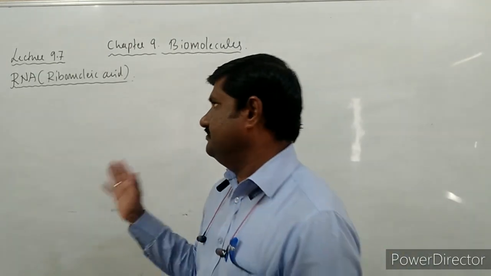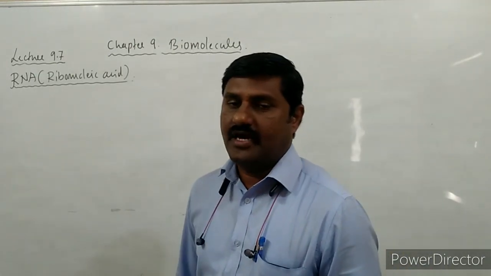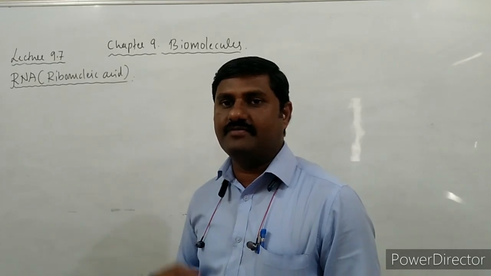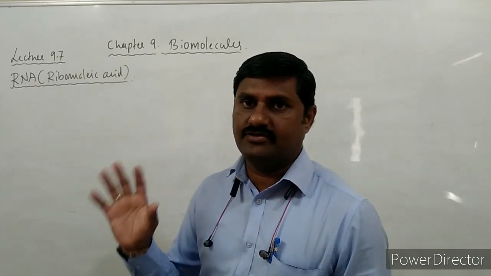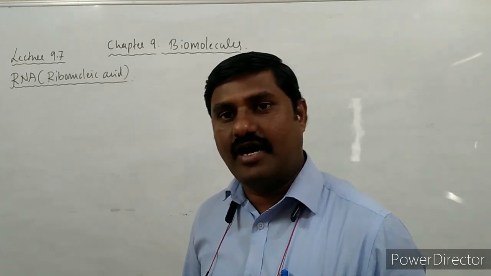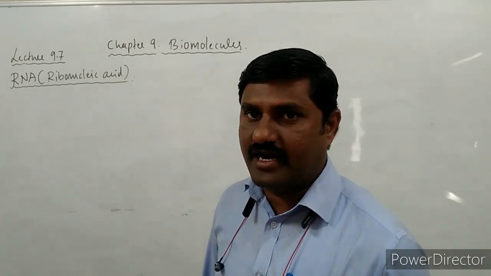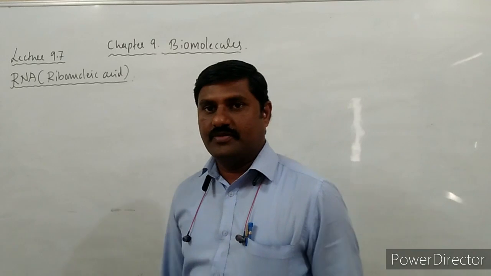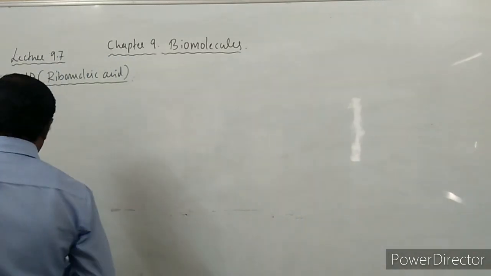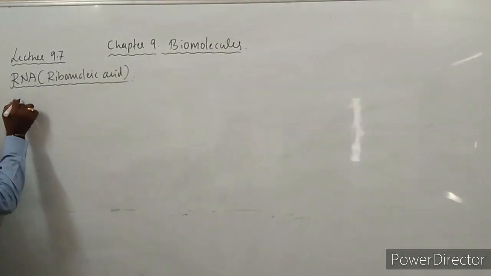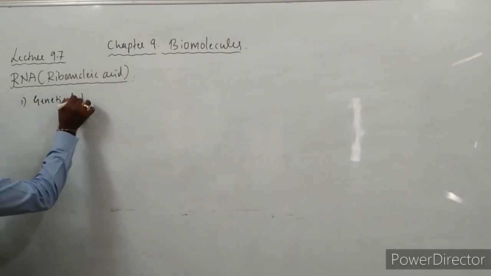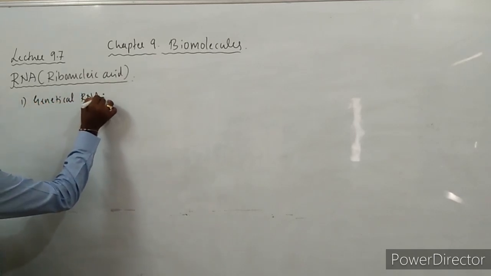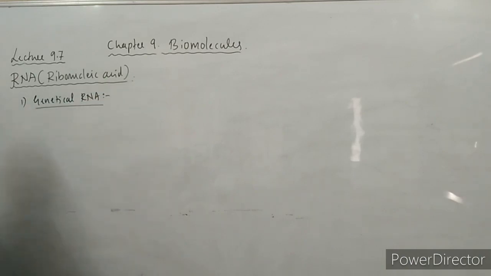Next one, types of RNAs. Already the occurrence as well as the types I have mentioned there. One is genetical RNA, the second one is non-genetical RNA. These are the two major types of RNAs that we go through. The first one, genetical RNA. What is genetical RNA?